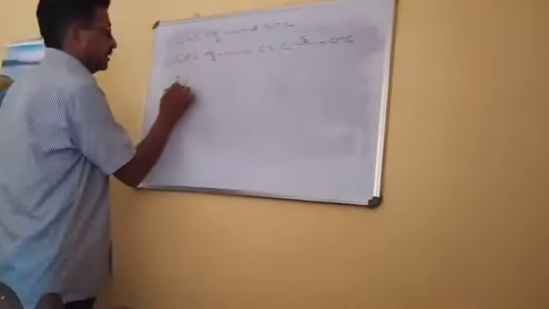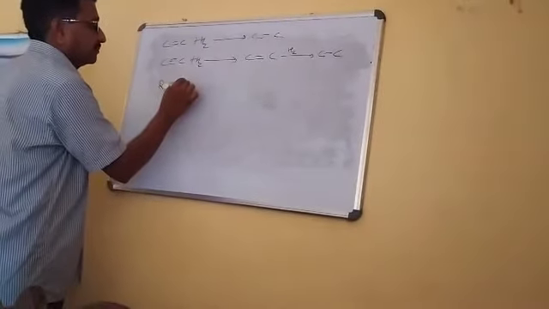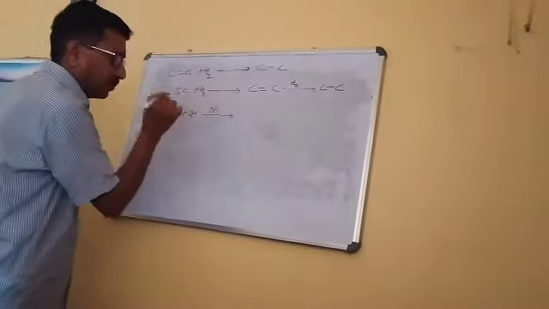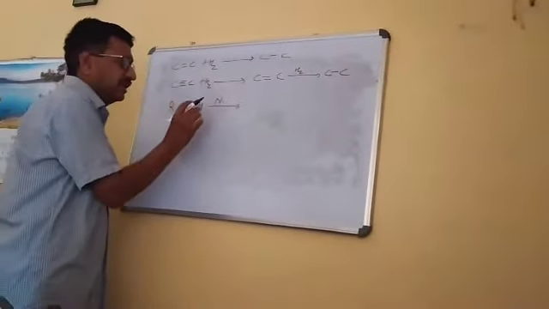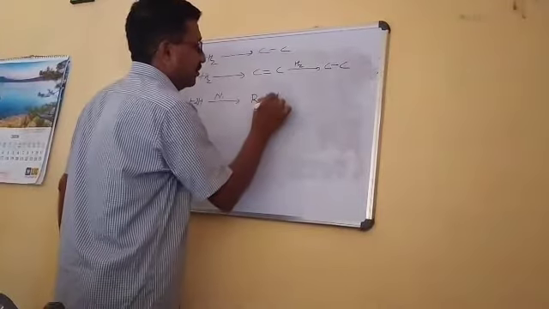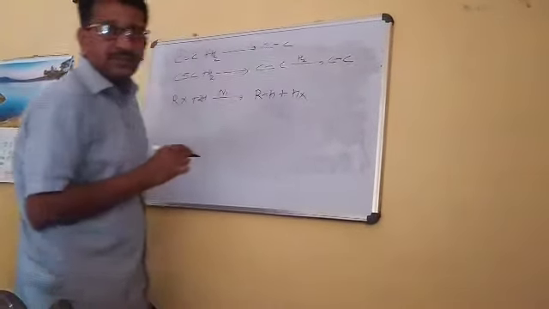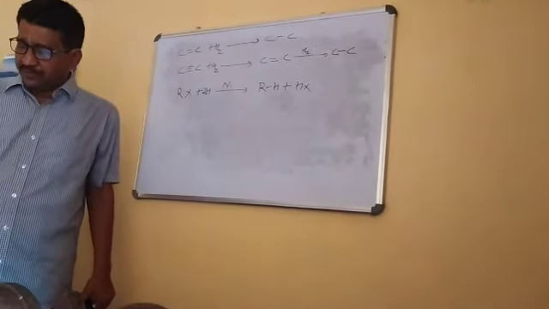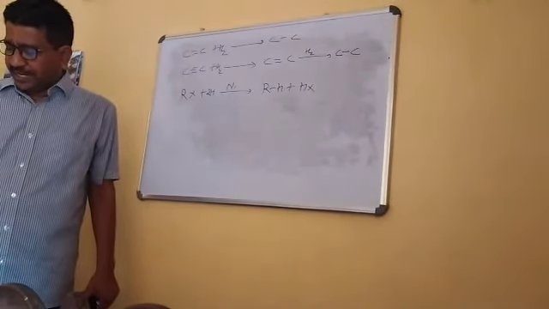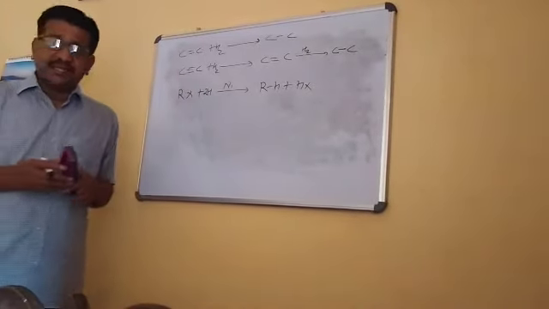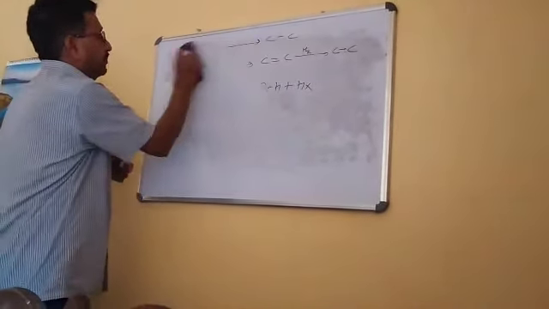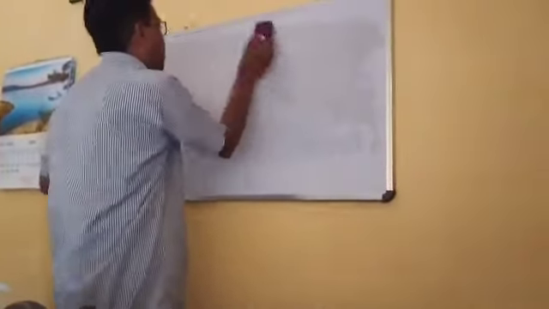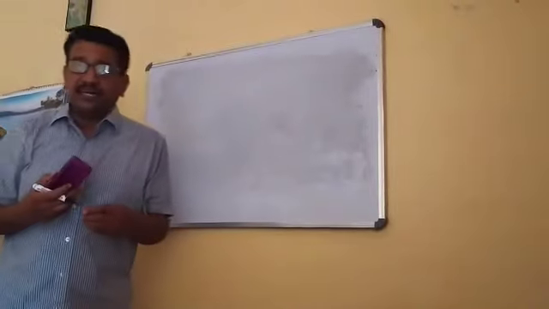What are the other methods? That is by reduction of alkyl halide in the presence of nickel, in the presence of copper, any reducing agent you can take to form a hydrocarbon, right? These are the common methods that we have discussed here today regarding the method of preparation of alkane. In the next lecture, we will discuss the chemistry, that means the chemical reactions, of alkene. That's all.